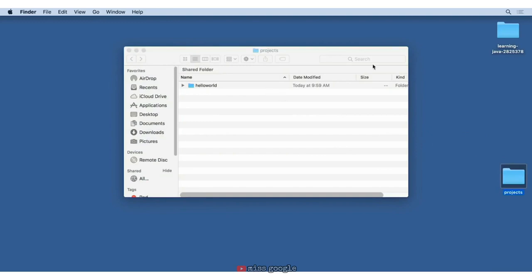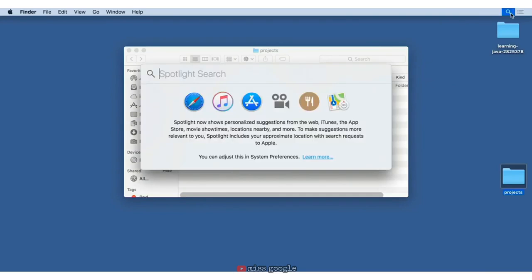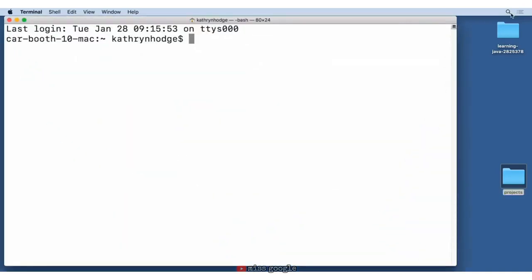On Mac, we can access the built-in command line by opening the terminal program. We can go to Spotlight Search and type in terminal, hit enter, and this will open the program for us. If you are a Windows user, you can search for CMD in the Start menu and select Command Prompt from the list. The command prompt is built in, so you shouldn't have to install anything. With the command line open, we can start typing in commands and make our computer complete tasks.